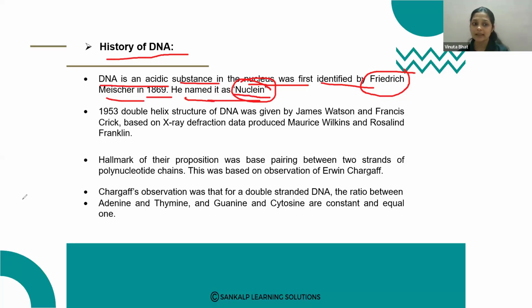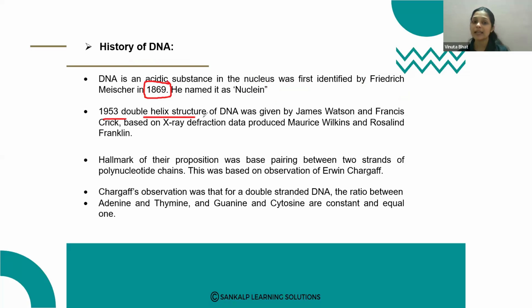In 1953, the double helix structure of DNA was given by James Watson and Francis Crick based on the X-ray diffraction data produced by Maurice Wilkins and Rosalind Franklin.